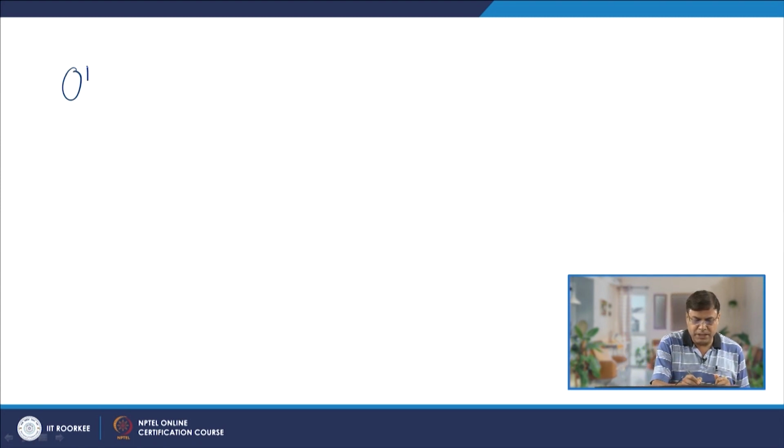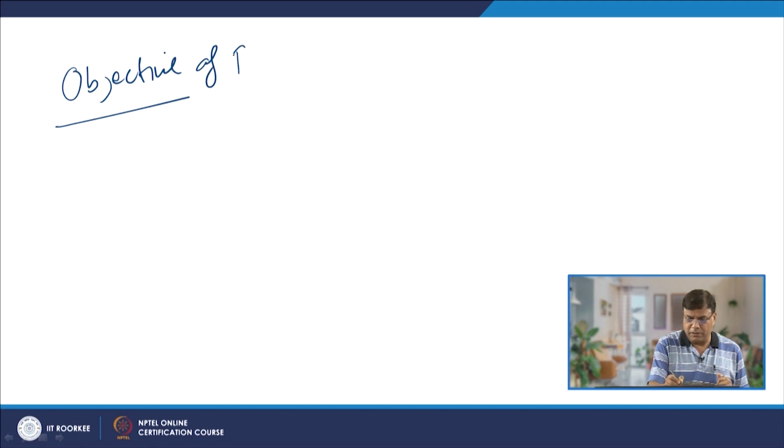What are the objectives which are satisfied when MRP is done? There are three big objectives which are realized through MRP. One is it helps in reducing the inventory.